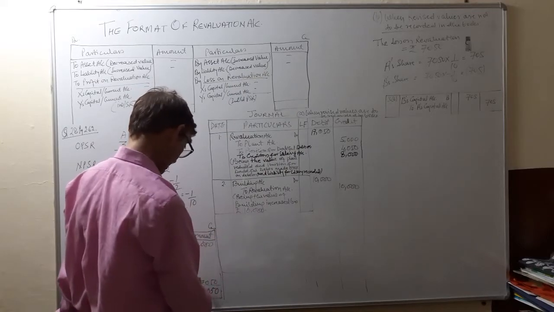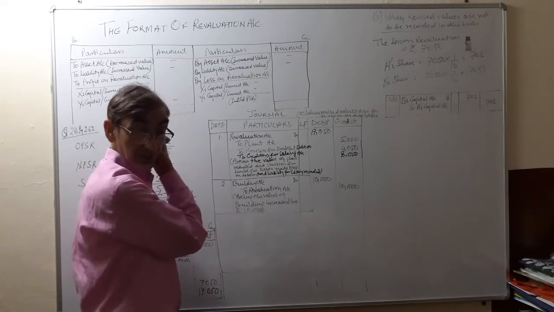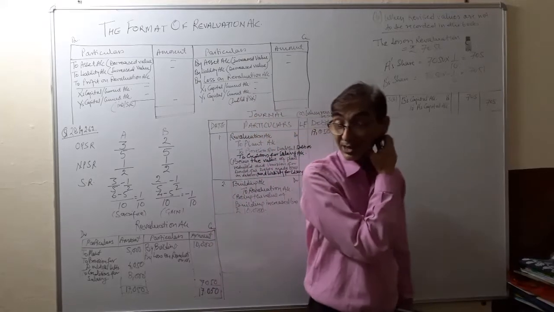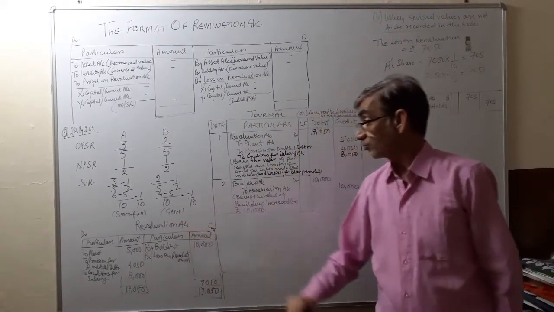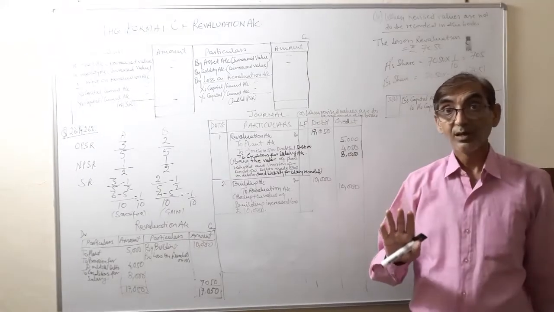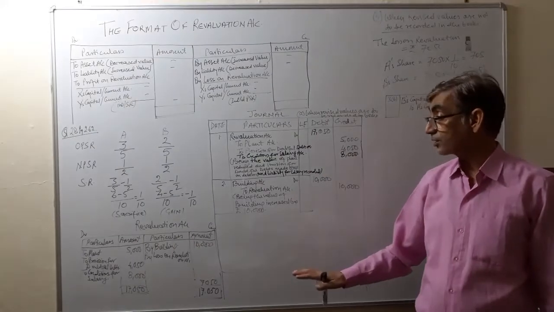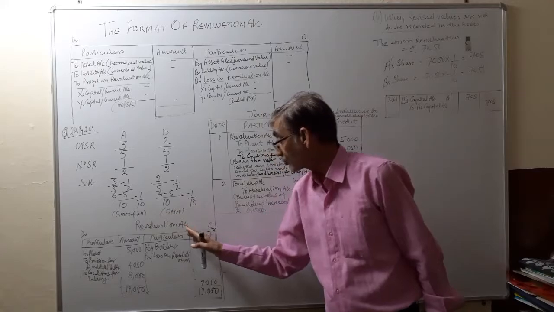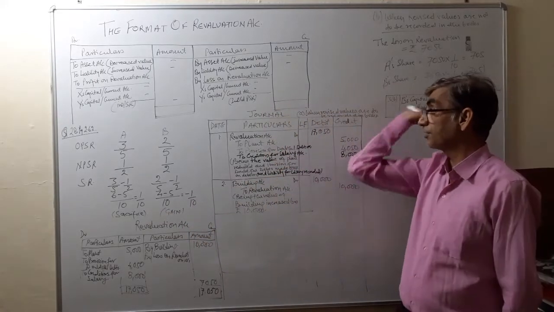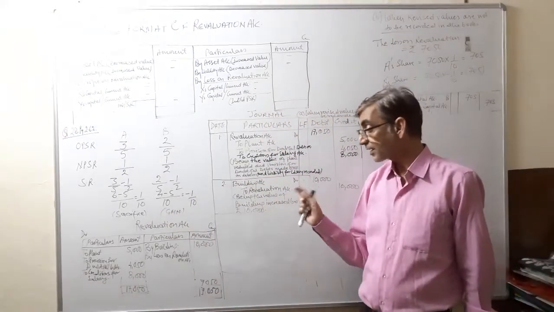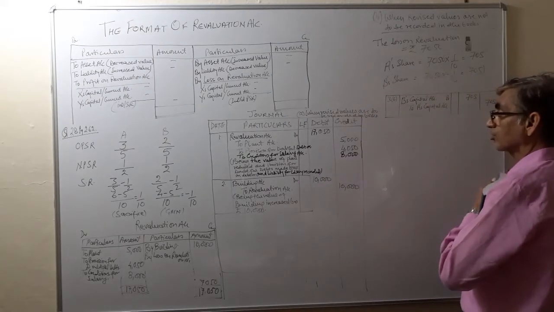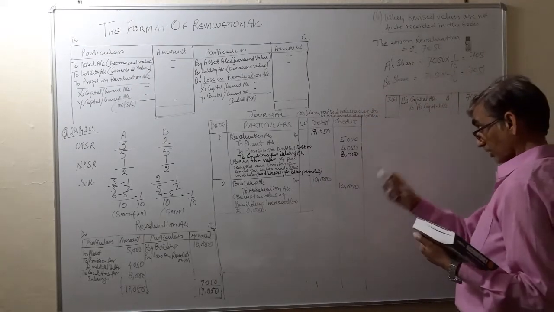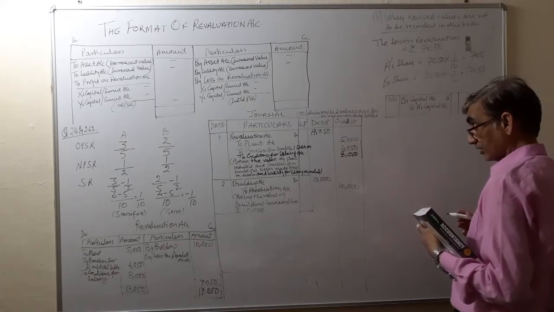Now how we have already calculated 7050, but in the question it was mentioned that you have to prepare the revaluation account. If in the question it was not mentioned to prepare the revaluation account and it was just given pass the general entries, in that case what you will do, how you will calculate the profit or loss on the revaluation of the assets and liabilities?